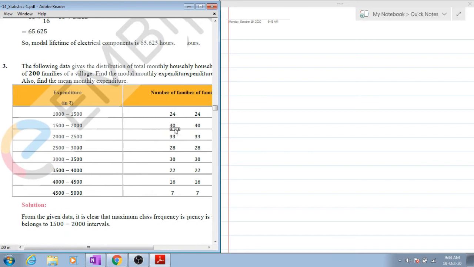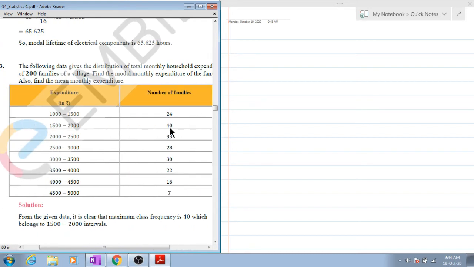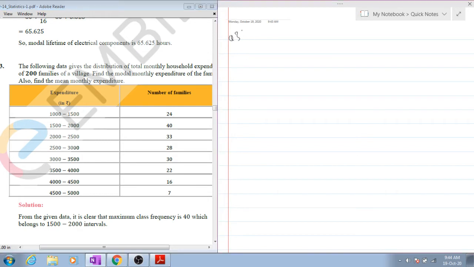Now coming to question number 3. Question number 3 is the same thing. You have to find the mean and the mode. So class mark again you find out.